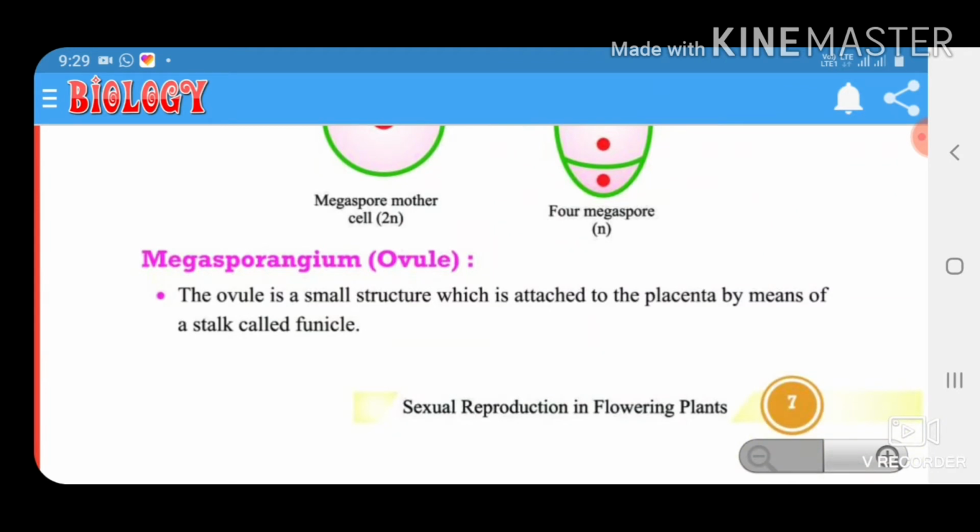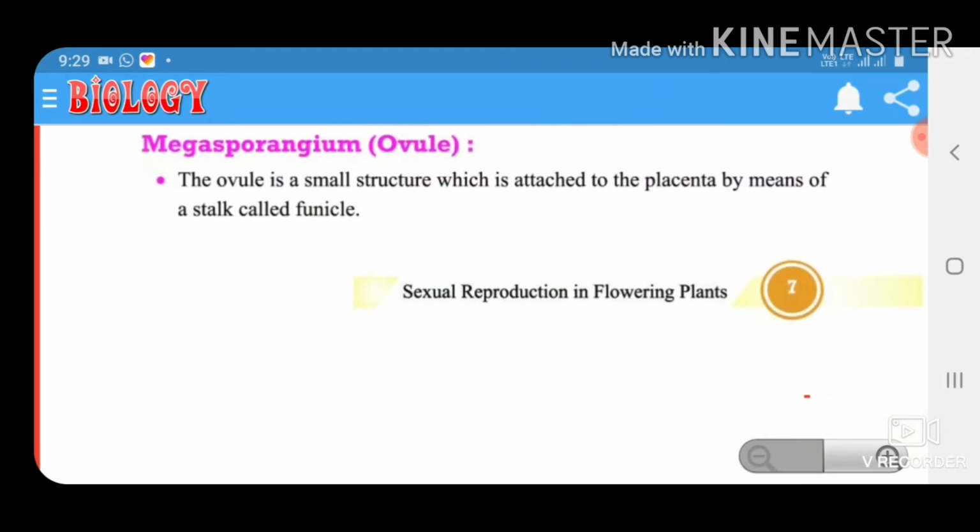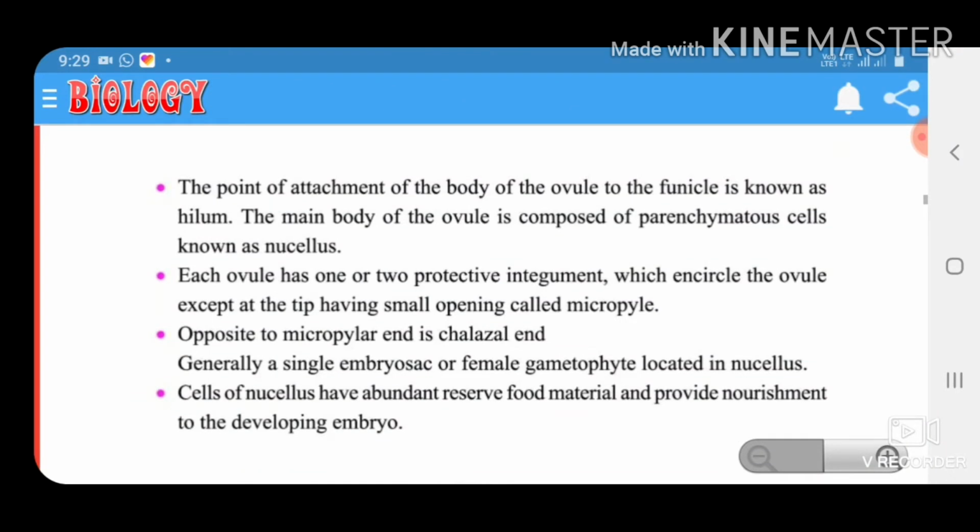Megasporogenesis occurs in the ovule. The ovule is a small structure attached to the placenta by a stalk called the funicle, and the point of attachment of the body of the ovule to the funicle is known as the hilum. The main body of the ovule is composed of parenchymatous cells known as the nucellus. Each ovule has one or two protective integuments which encircle the ovule except at the tip, having a small opening called the micropyle. Opposite to the micropylar end is the chalazal end.